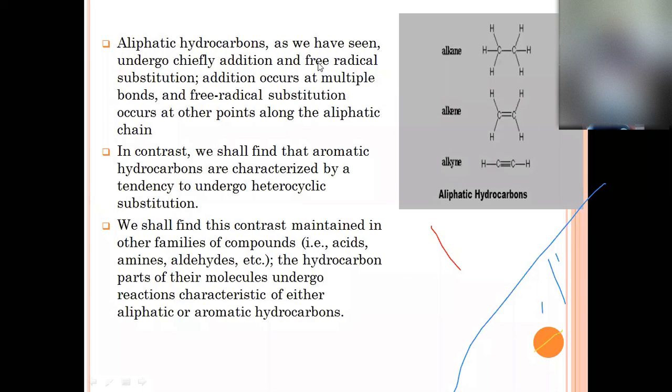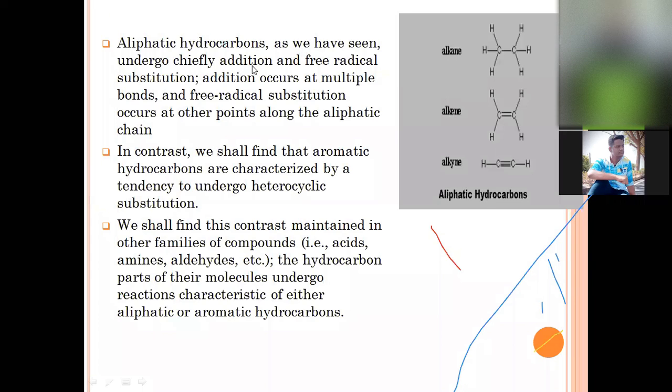The examples of free radicals are carbenes, carbanions, carbocations. So these free radicals will be substituted in the structure of those aliphatic hydrocarbons, and they generally undergo what type of reactions? Addition reactions. So addition occurs at what? Addition occurs generally at multiple bonds. The meaning of the word multiple bond: we know aliphatic hydrocarbons contain carbon-carbon double bonds and carbon-carbon triple bonds.